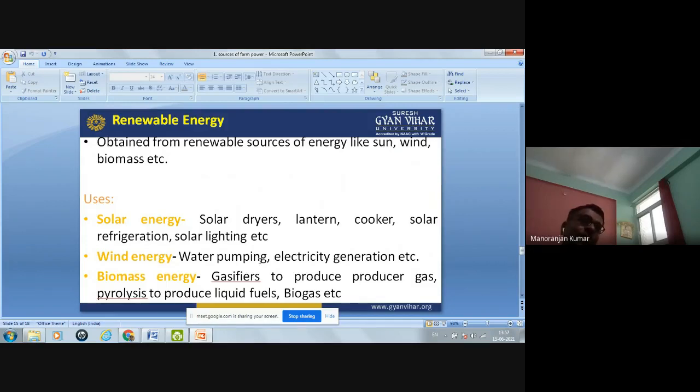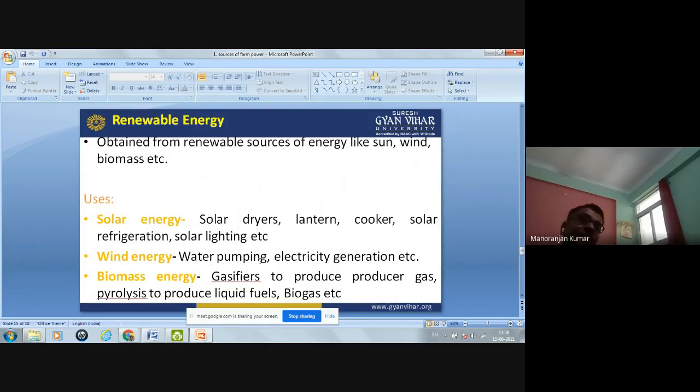Okay. Now, second is the wind energy. Wind energy is used for pumping the water from the well. Okay. Also, this wind energy is used for the electricity generation, and also it can be used for the different mechanical activity like flour grinding, like oil grinding or flour mills. Okay, this type of activity can be done by this wind energy.